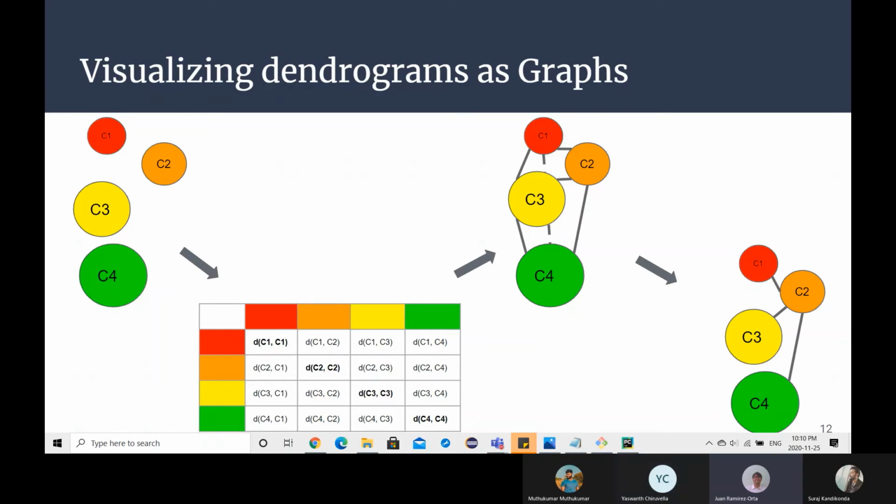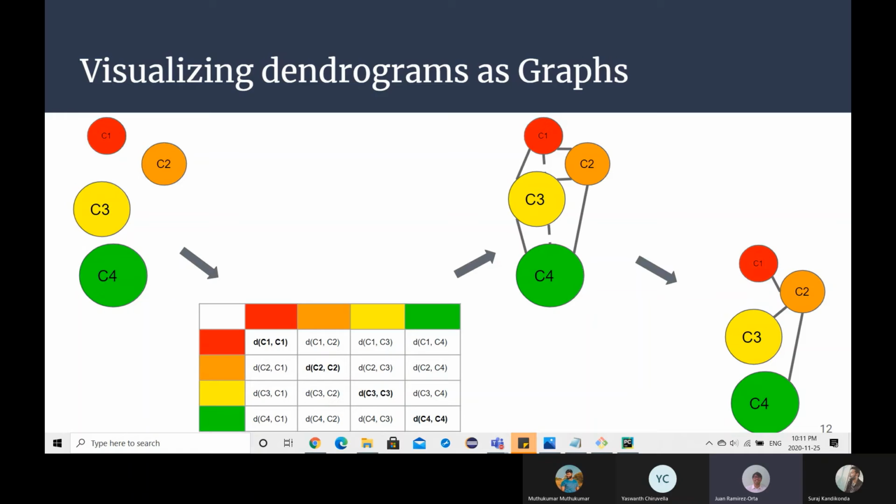One major drawback of dendrograms and hierarchical clustering is that it's very hard to understand the relationships between clusters. So for this project, we make the observation that these clusters can be visualized as a graph. For the first step, we compute all the pairwise distances between aggregation measures of the clusters, and this can be depicted as a table over there. This matrix is symmetric and diagonally 0.